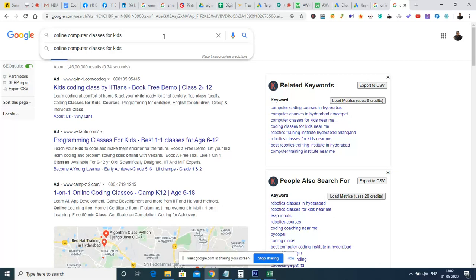In order to optimize local SEO, what we have to do is put a contact address in our website, and that address should resemble the location where we want to promote. If we have mentioned an address in our website for Hyderabad, for example, that website will be considered as operating from Hyderabad, and Google will also analyze how much traffic is coming from Hyderabad.